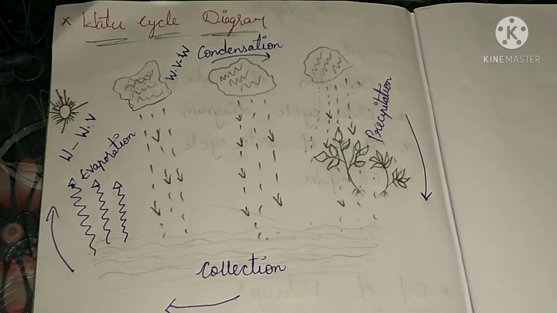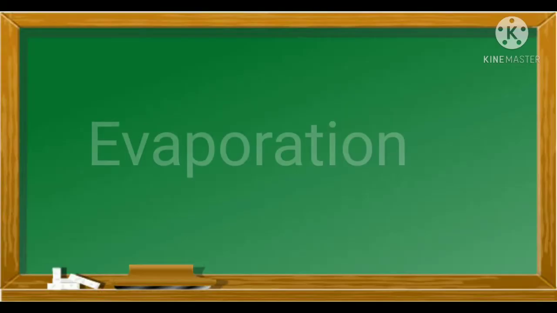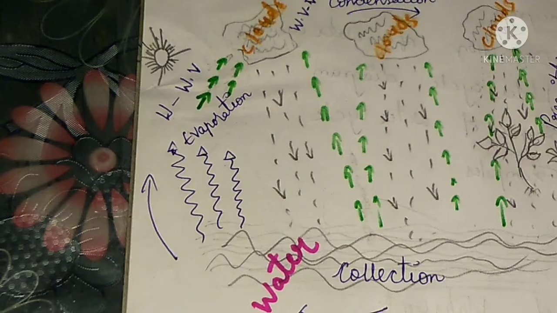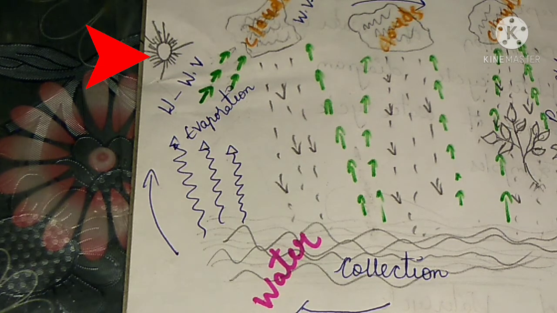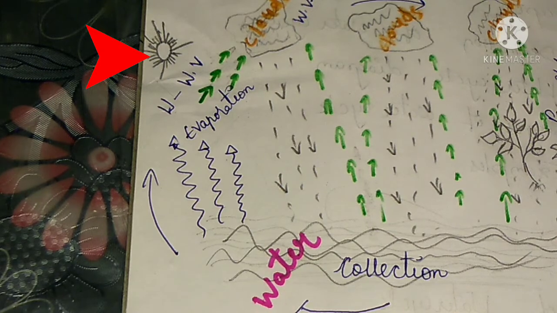This is the water cycle. Now let us see how the process takes place on the earth and in the atmosphere. First we talk about evaporation, how it takes place. On top left you can see the sun. Here the sun plays the major role in this whole process.